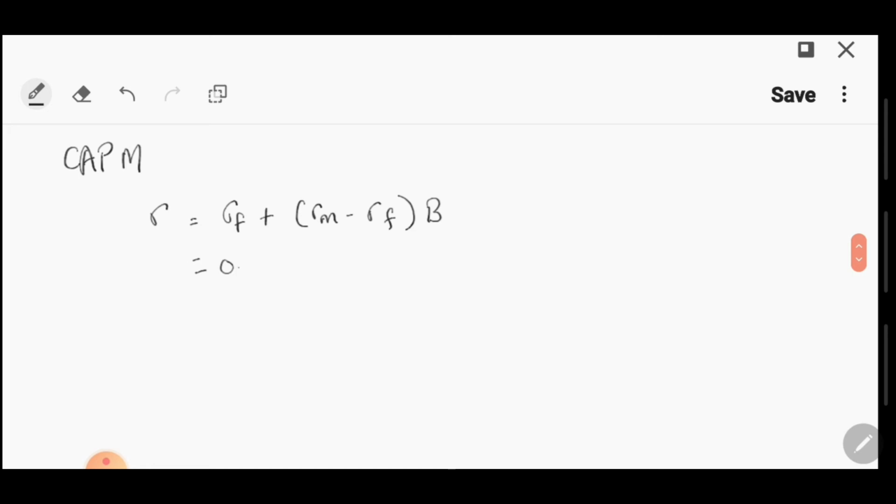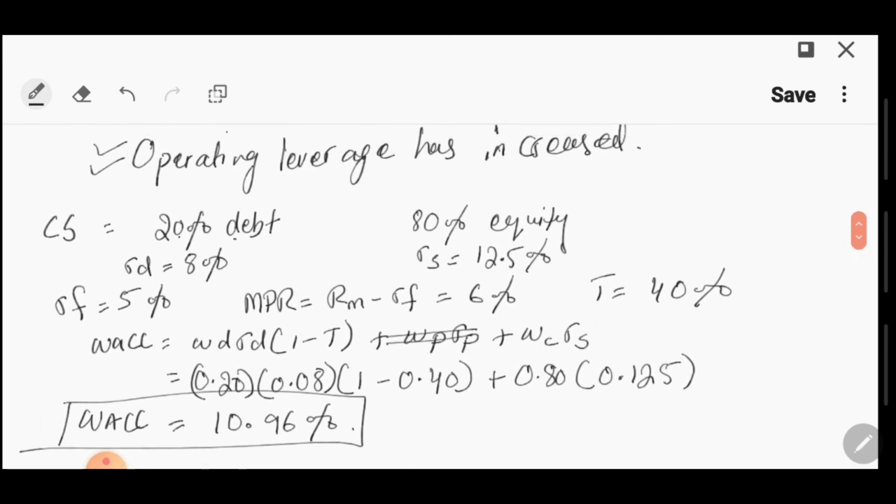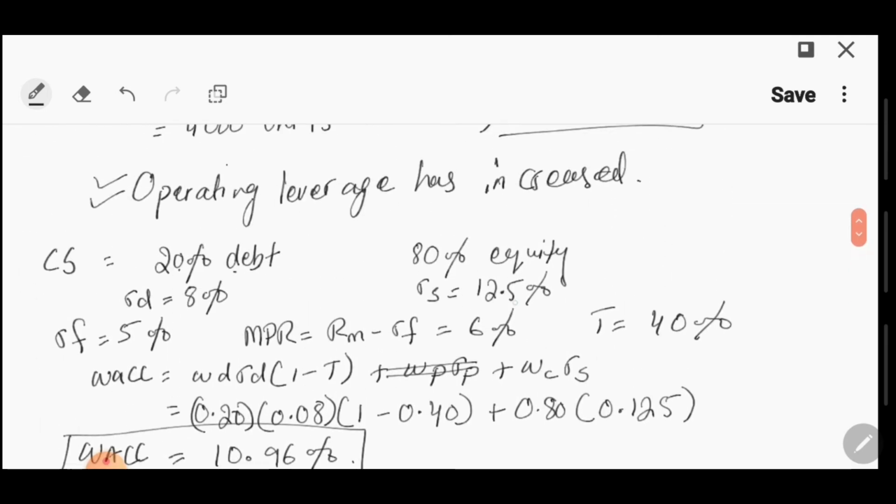It is 5%. The market risk premium, so this whole RM minus RF, is given to us. This is 0.06. And we do not know what the beta is. But we do know the cost of equity. The cost of equity was given to us as 12.5%.